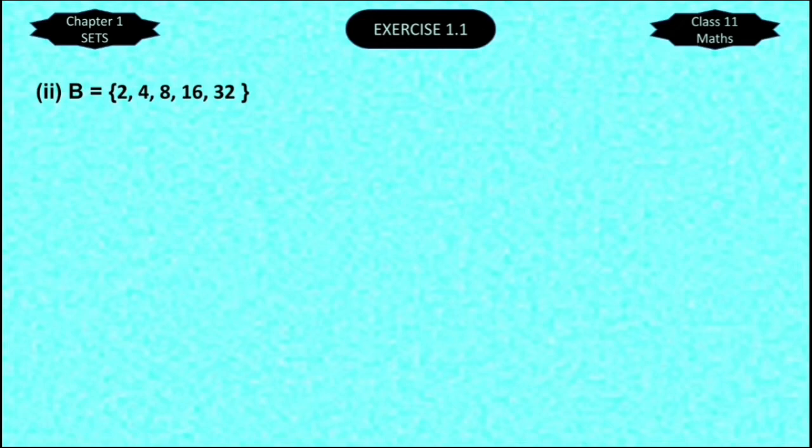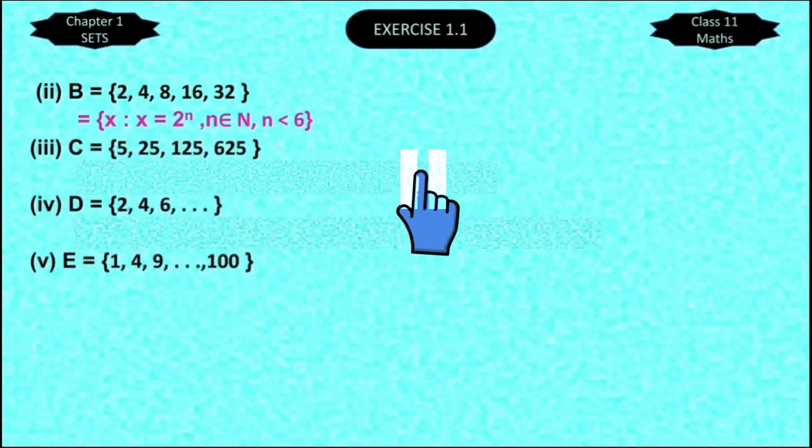These are not clearly multiples of 2. 4 can be written as 2 raised to power 2, 8 as 2 raised to power 3. Similarly, 16 is 2 raised to power 4, 32 is 2 raised to power 5. So did you get it? They all are powers of 2. So B is the set of all x such that x is equal to 2 raised to power n, where n is a natural number less than 6. Now try the next 3 parts, then we will discuss the answers.